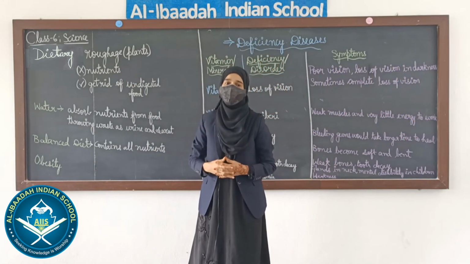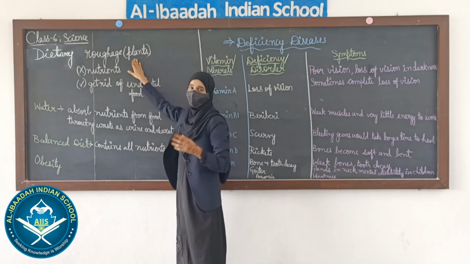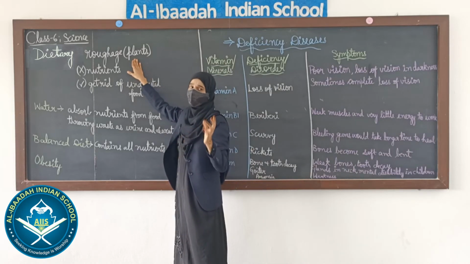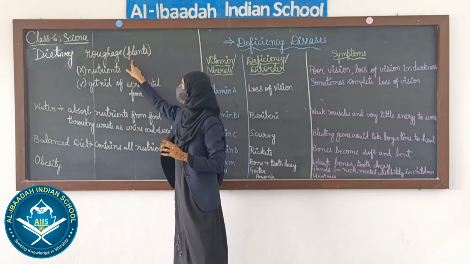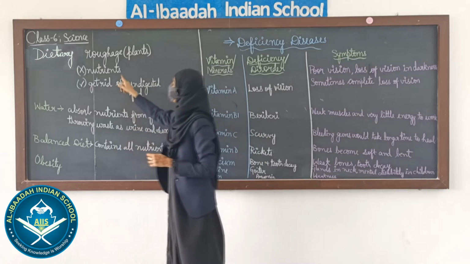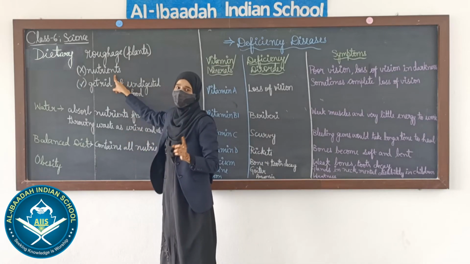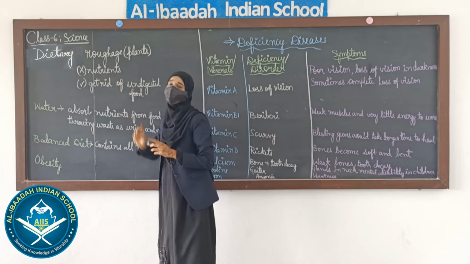The food which we intake has roughage which we get from plants. And these dietary fibers have 0% nutrients; we don't get any nutrients from them.